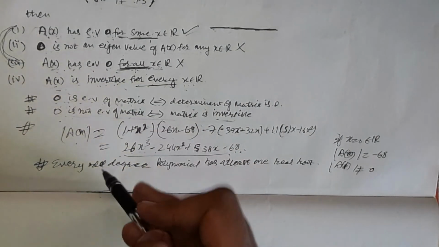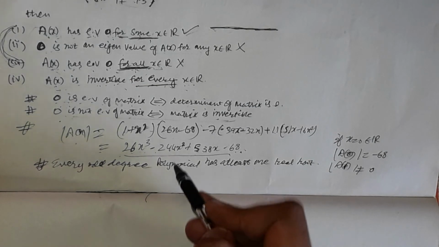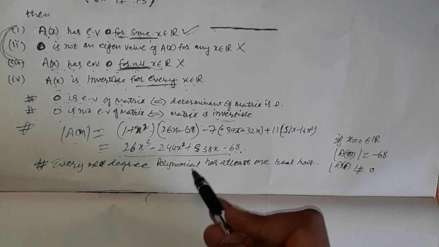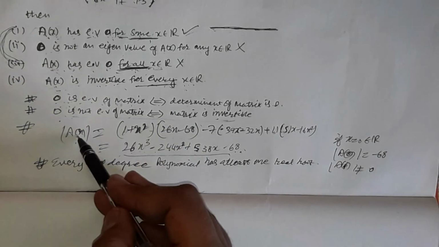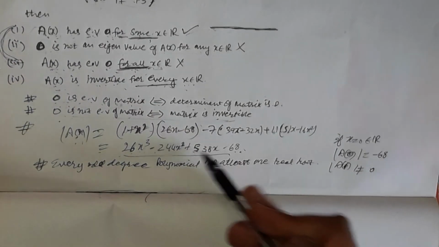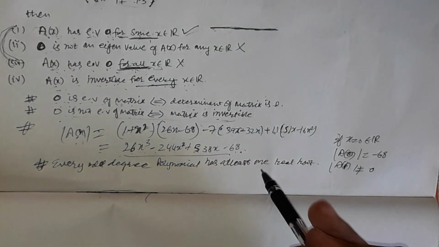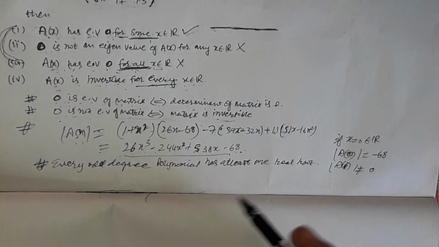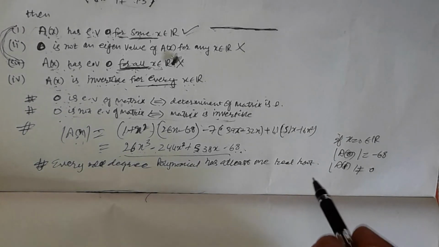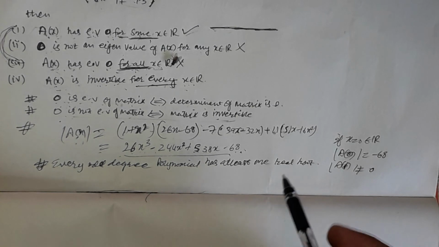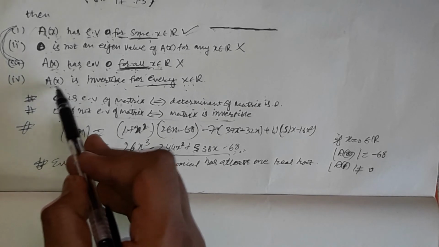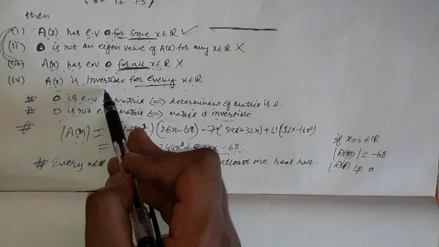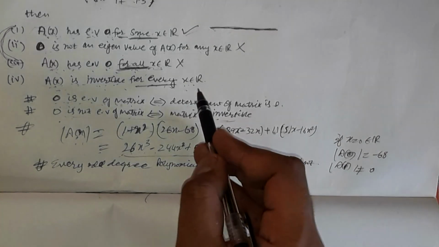And the last statement says that the matrix is invertible for every real number. But here we find that there is at least one real number such that the determinant of this matrix, the determinant of this polynomial, becomes 0. There is at least one real number we can find, because by the concept every odd degree polynomial has at least one real root, there is a real root such that the determinant is 0, and this statement says the matrix is invertible for every real number, so this is false.